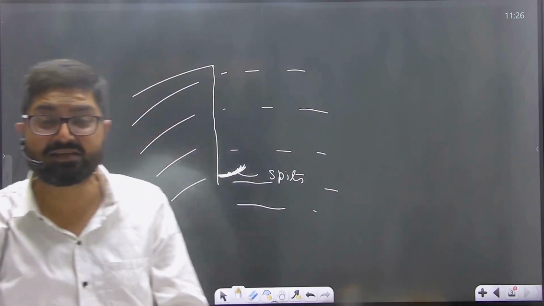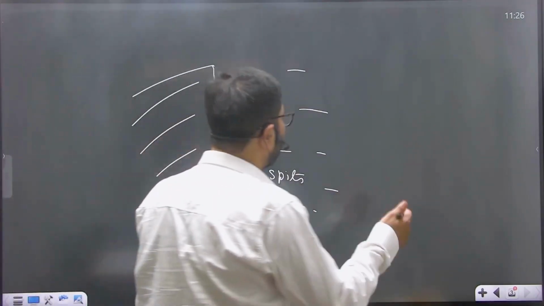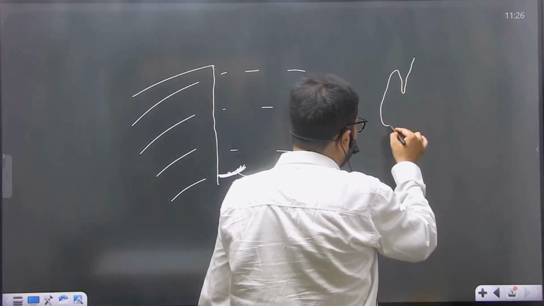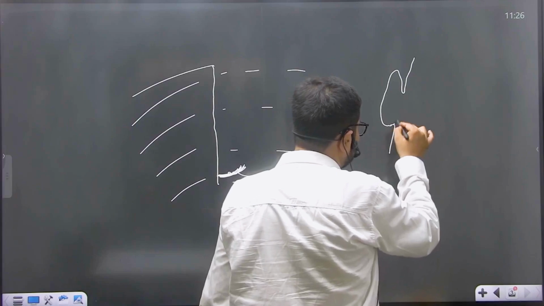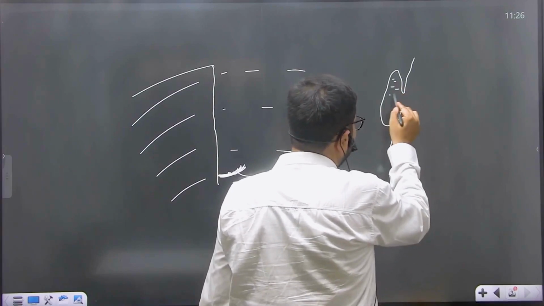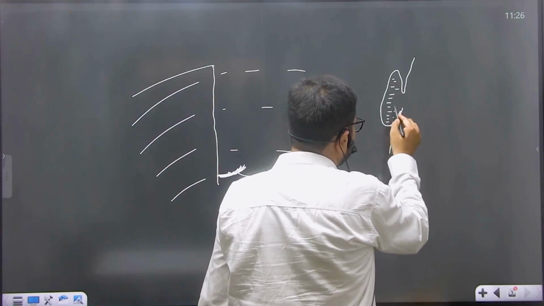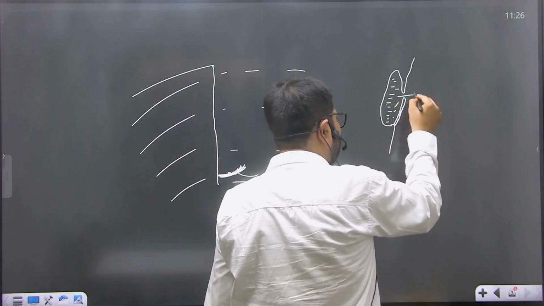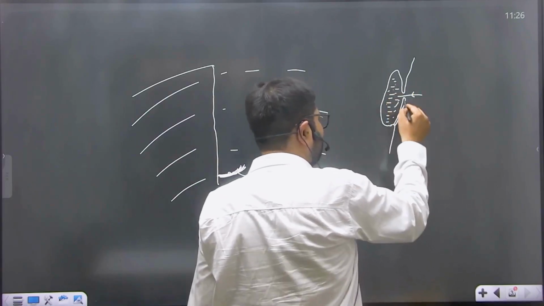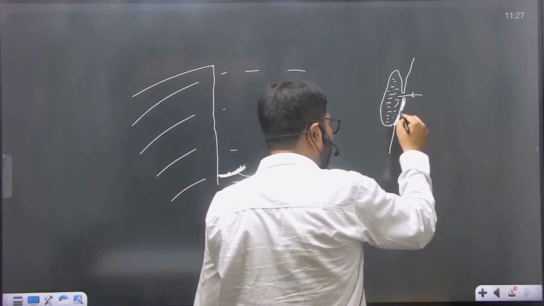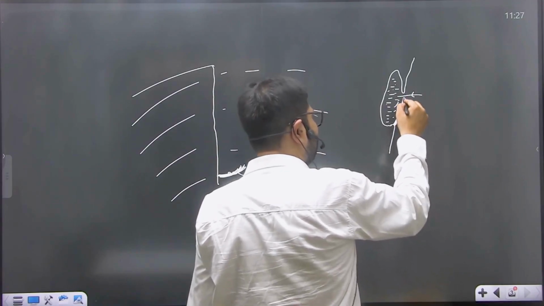In India, these spits have led to the formation of lagoons. See the case of Chilka Lake. If you see Chilka Lake, basically it is a spit which is attached at one end, and towards the other end there is a narrow outlet through which Chilka Lake connects with the open sea. It is a spit whose one end is attached to the coast and one end is open into the sea. The other end is not connected.